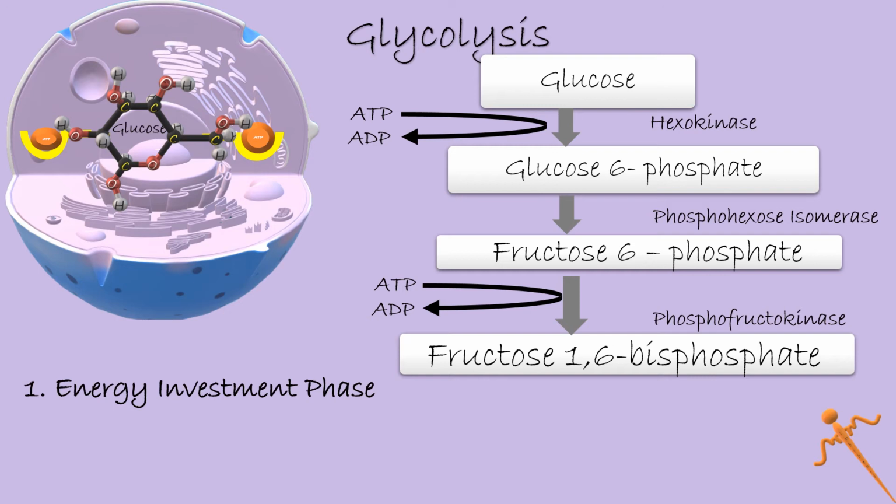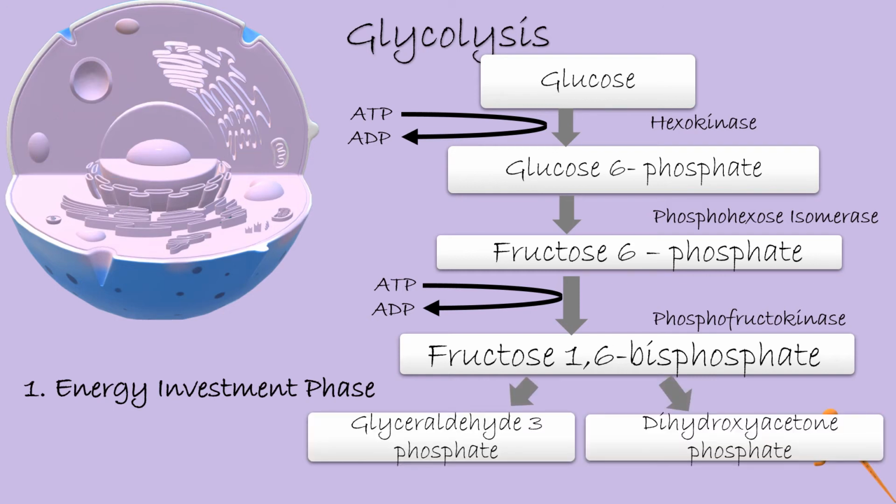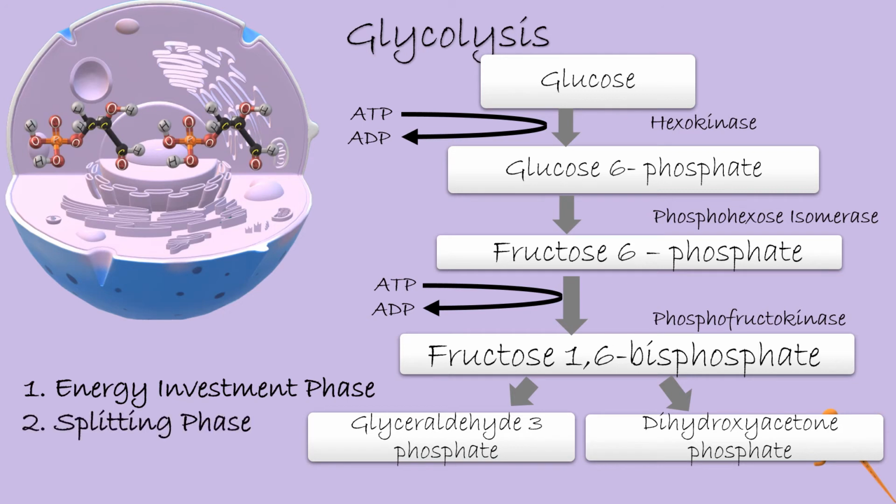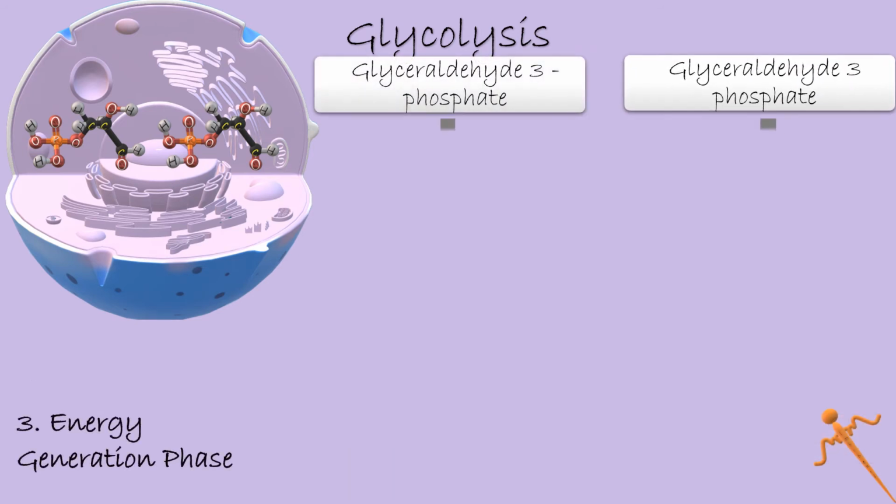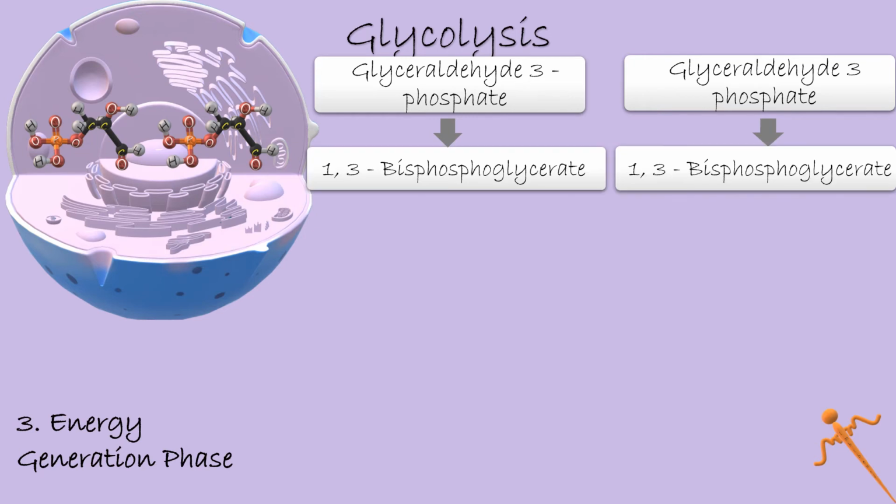Now that glucose has borrowed 2 ATPs from the cell, it splits into two 3-carbon compounds, glyceraldehyde 3-phosphate and dihydroxyacetone, which are interchangeable. After this, glyceraldehyde 3-phosphate gets converted to 1,3-bisphosphoglycerate with the help of the dehydrogenase enzyme.